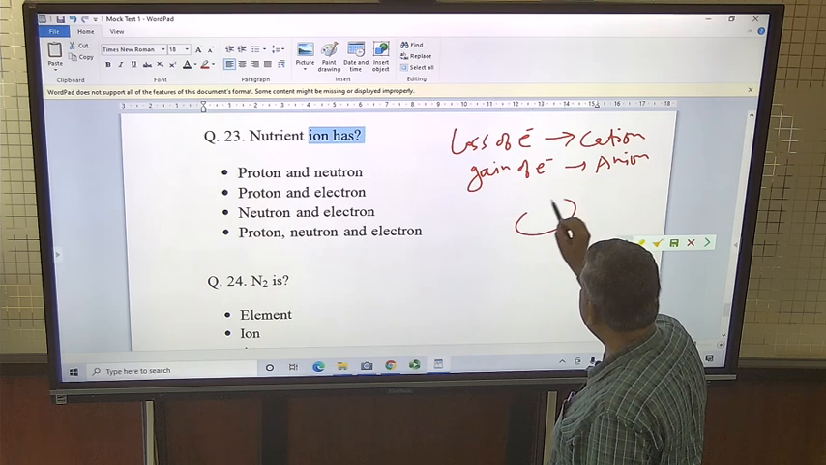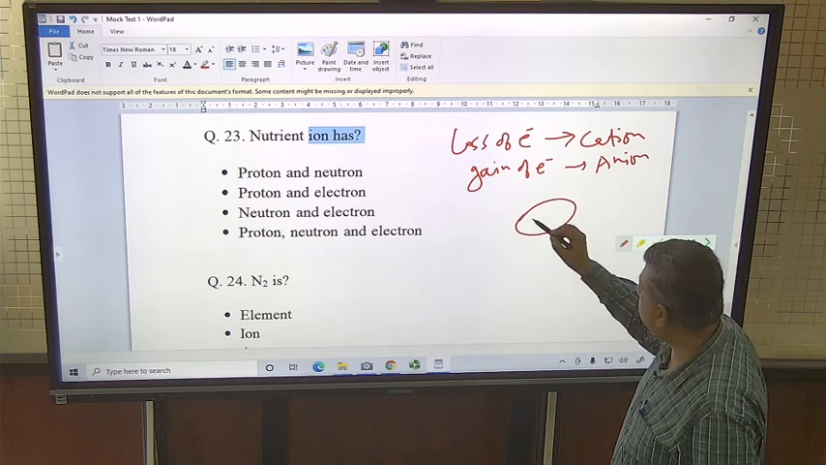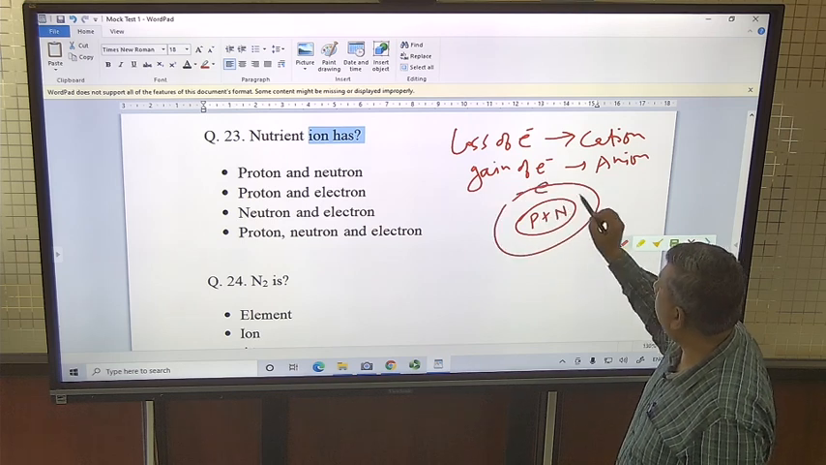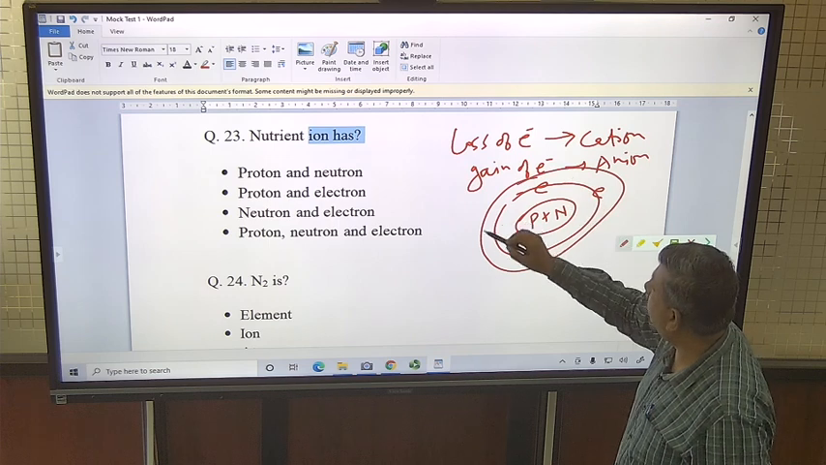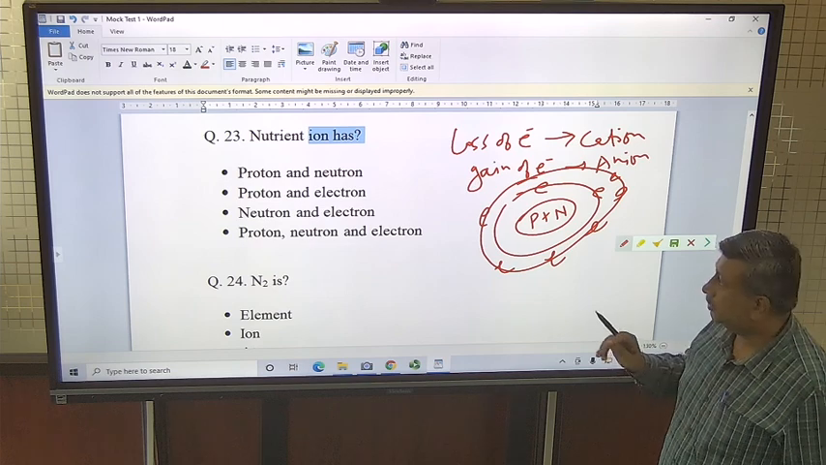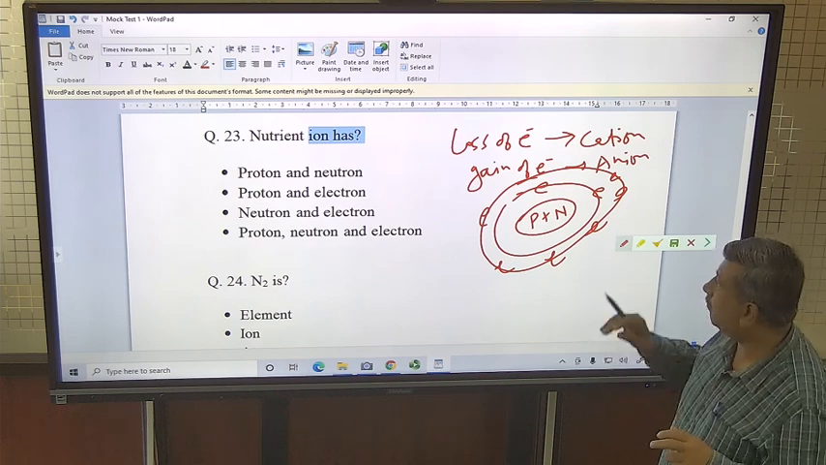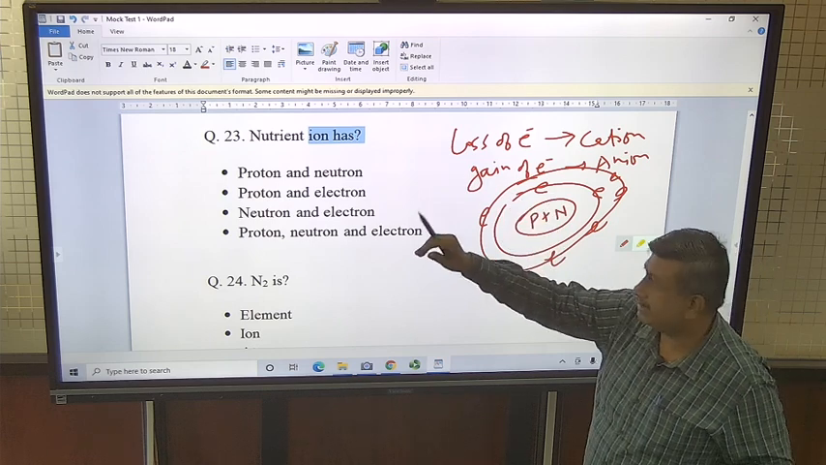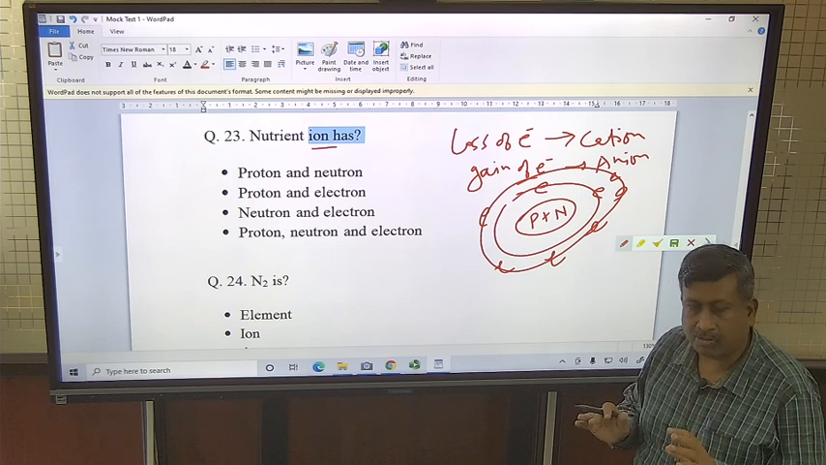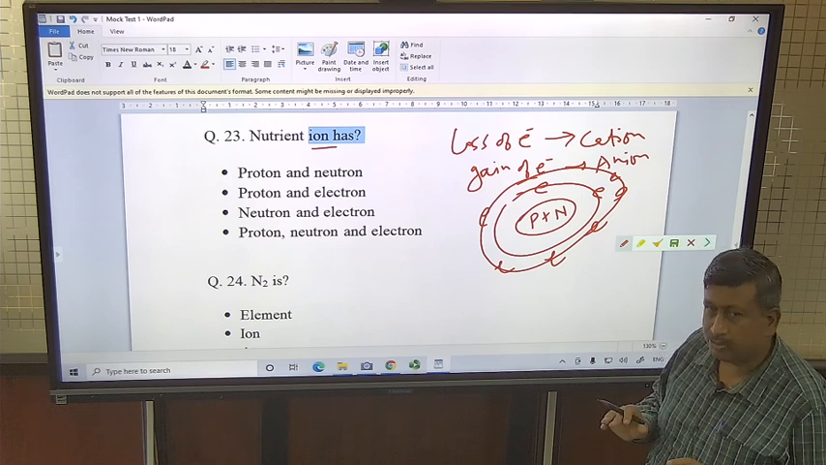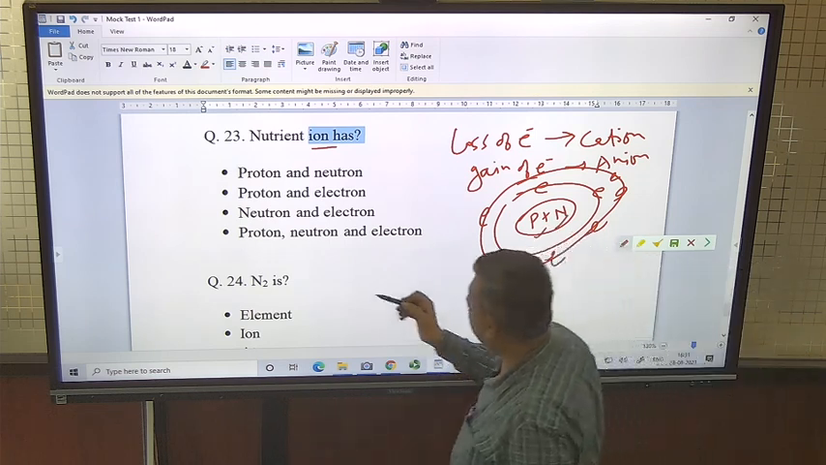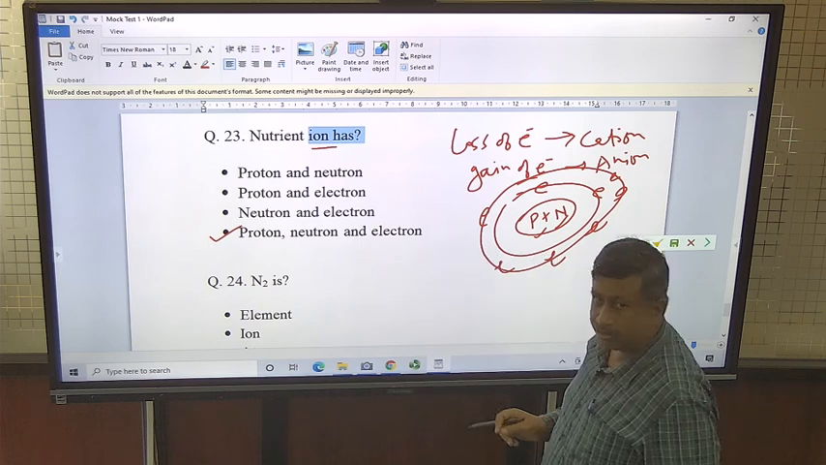And we know that an element has a nucleus with protons and neutrons, and in the outer shells electrons move. In the first orbit 2 electrons, then in the second orbit 8 electrons. So any element which has either lost or gained electrons is an ion. It is not that ions do not have electrons, but their number may be increased or decreased due to loss or gain. Protons and neutrons are also present. That's why the correct answer is proton, neutron and electron.